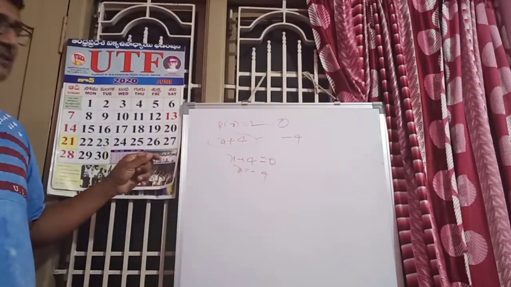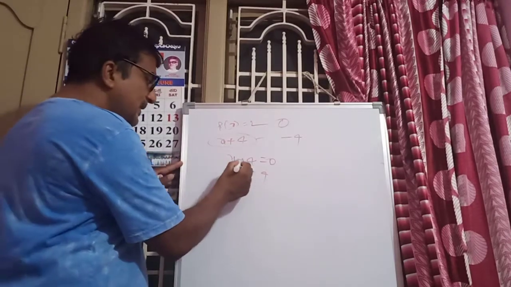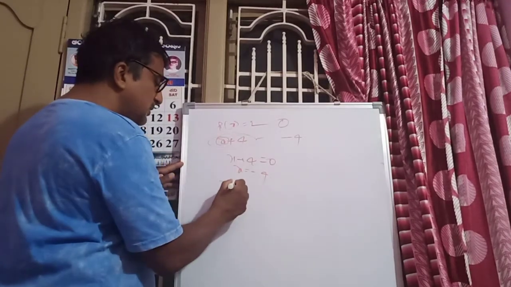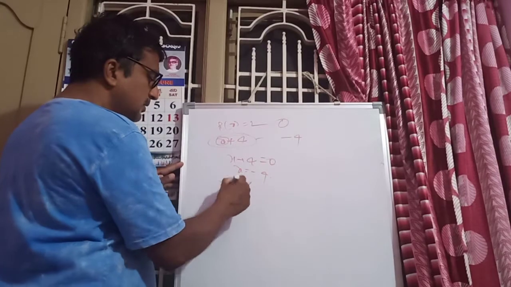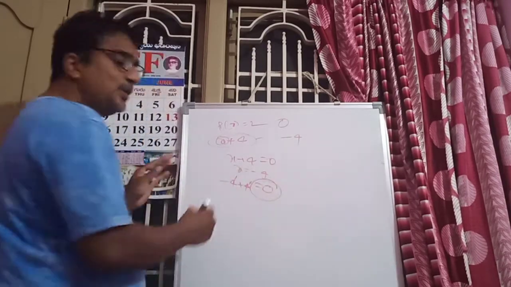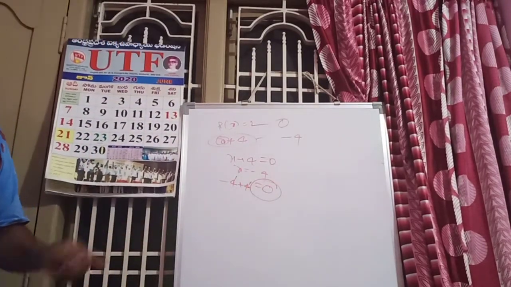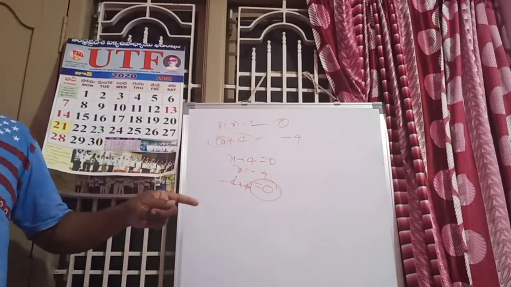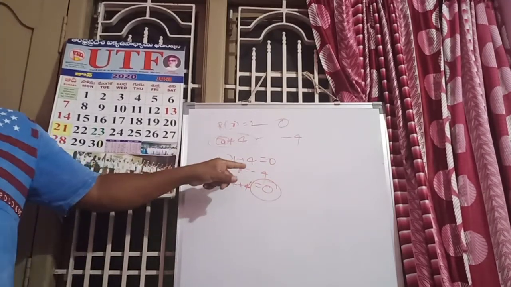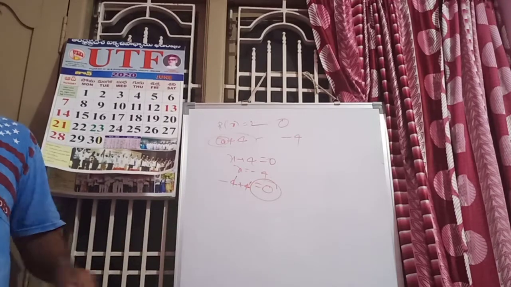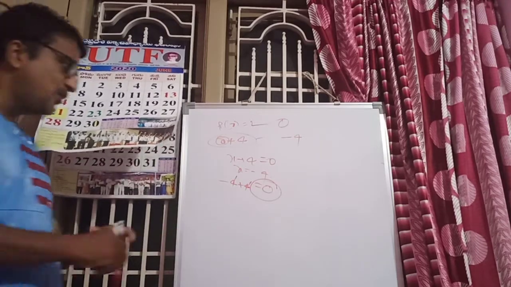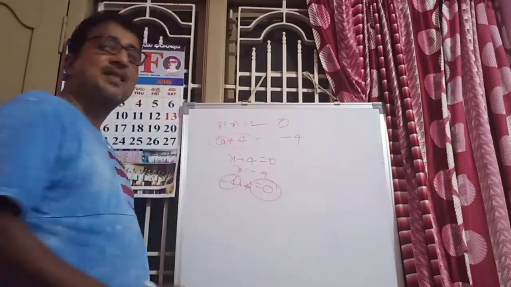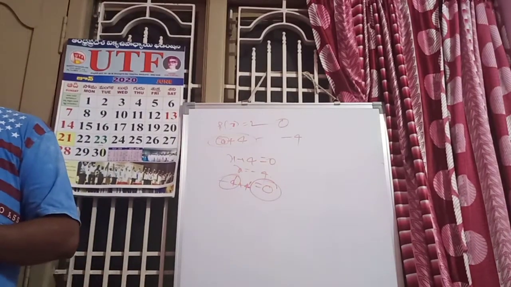How can you say that, sir? In place of x you can put minus 4: minus 4 plus 4 is 0. You get 0. How is it possible? In place of x you can put minus 4, then only you get the 0. Therefore this minus 4 is called the zero of the polynomial.